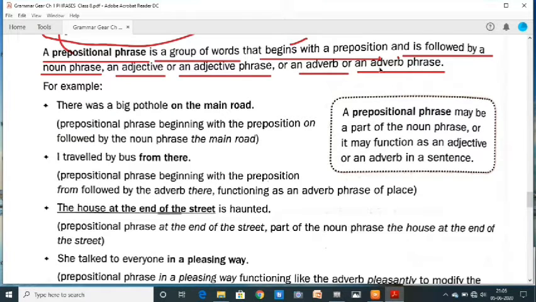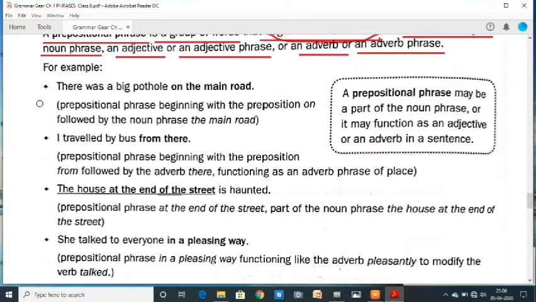Here it means a prepositional phrase is a group of words that begins with a preposition. Always remember these lines: that begins with a preposition and is followed by a noun phrase, an adjective or an adjective phrase, or an adverb phrase.